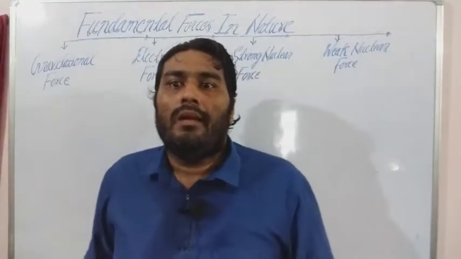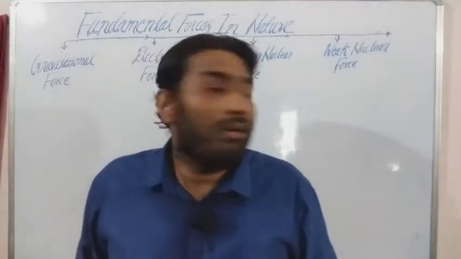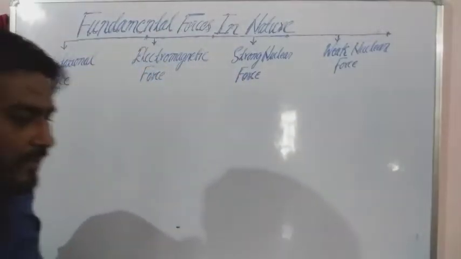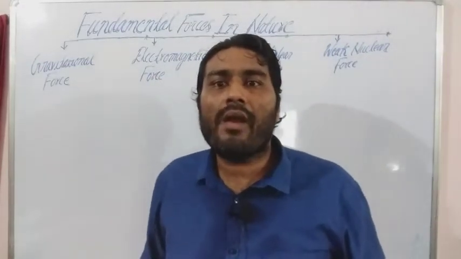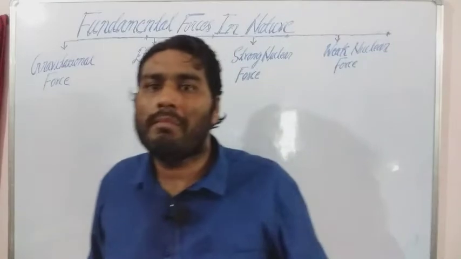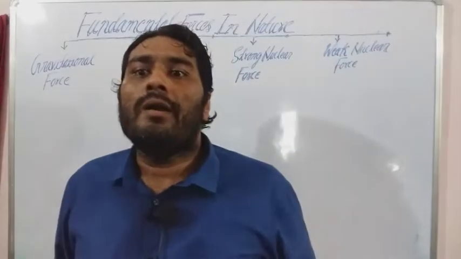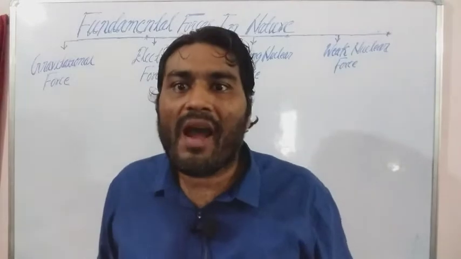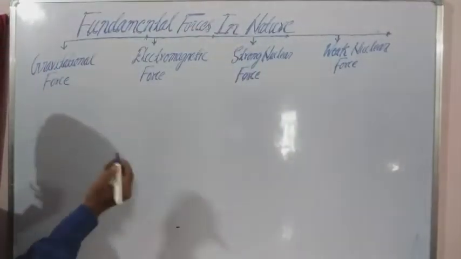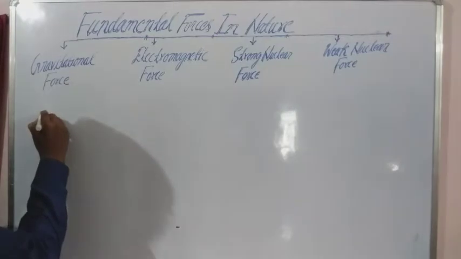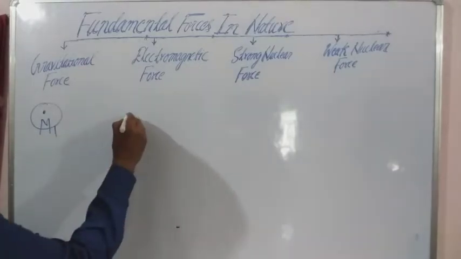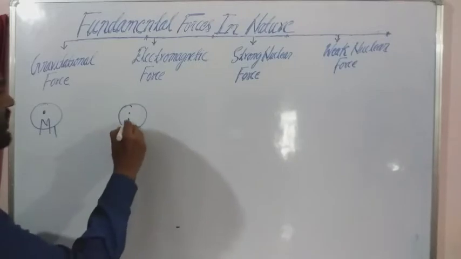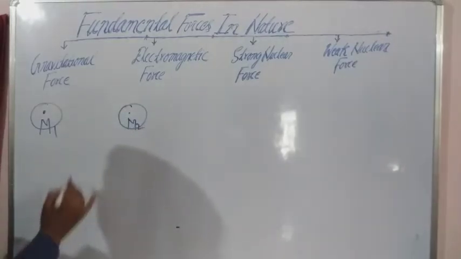So let's discuss the gravitational force. What is that gravitational force? Let me tell you the statement: any two bodies attract each other by virtue of their masses. Give me the go ahead to exemplify the same statement. Let's suppose this one is a point mass, say mass m1, and let's have another point mass, say m2.